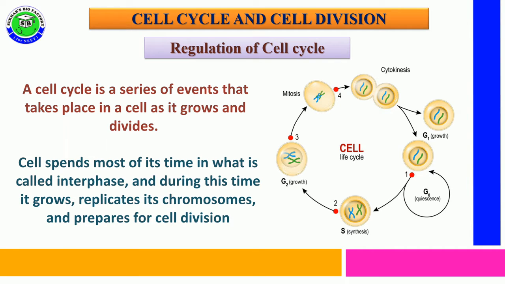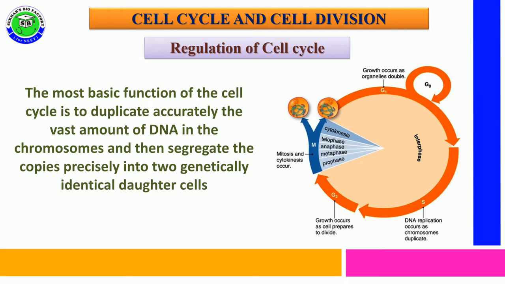In this cell cycle, a cell spends most of its time in interphase. In this interphase, the cell performs growth and replicates its chromosomes. With the help of this change, it prepares for the next cell division. The most basic function of the cell cycle is that the duplicated DNA present in chromosomes segregates into two daughter cells, leading to the formation of genetically identical daughter cells.